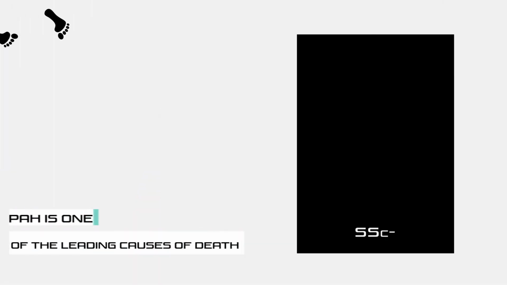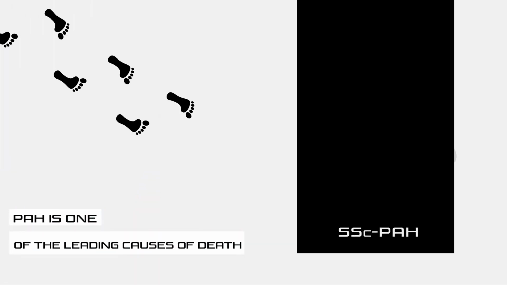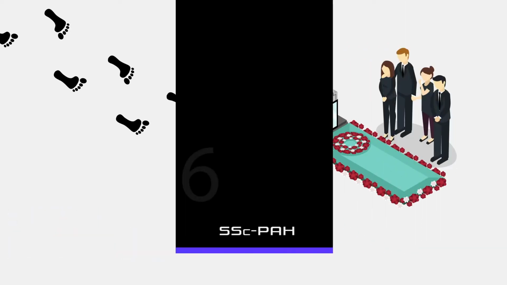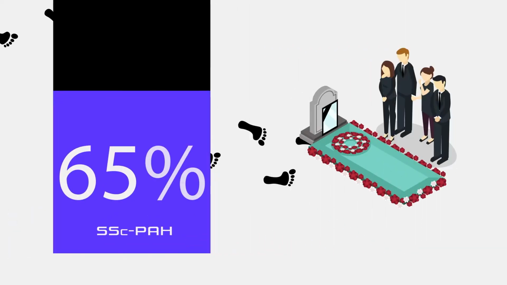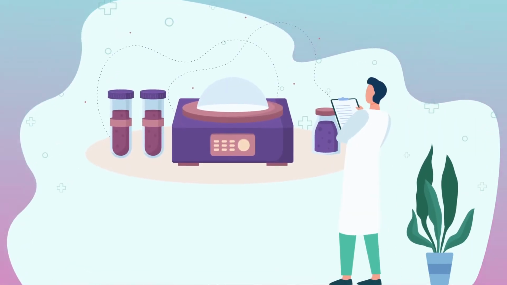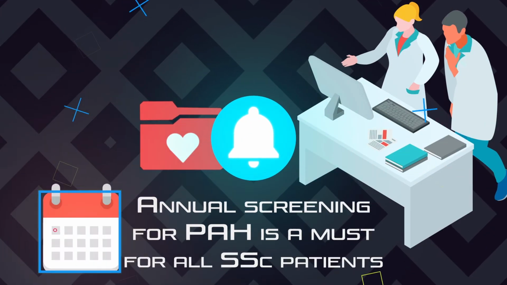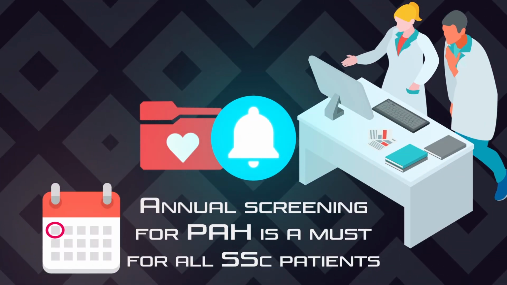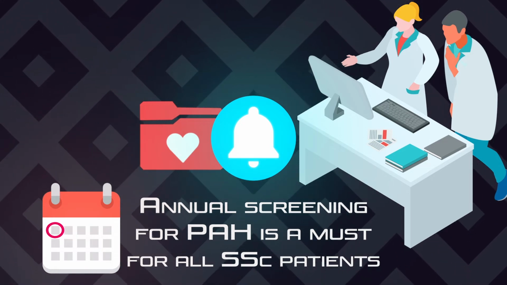PAH is one of the leading causes of death in systemic sclerosis. Despite the best available therapy, 65% of systemic sclerosis PAH patients will end up dying within 5 years. Early diagnosis of PAH in patients with systemic sclerosis will allow early intervention and treatment, thereby improving survival. An annual screening for PAH should therefore be implemented immediately after diagnosis.